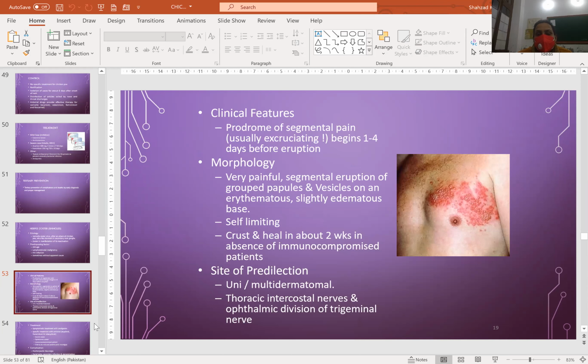Clinical features are prodromal segmental pain, usually excruciating, beginning 1 to 4 days before eruption. Morphology: very painful segmental eruption of grouped papules and vesicles on an erythematous, slightly edematous base. Self-limiting, healing in about 2 weeks in the absence of immunocompromise. Sites of predilection, uni and multidermatomal: thoracic intercostal nerves and the ophthalmic division of the trigeminal nerve.